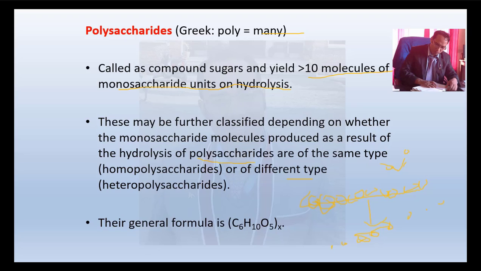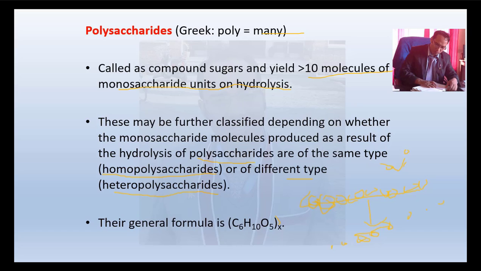Then it is known as homopolysaccharide, meaning the same type of saccharides are there, and hetero means if there are different carbohydrates present, then they are known as heteropolysaccharides.